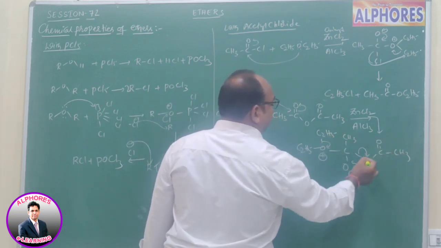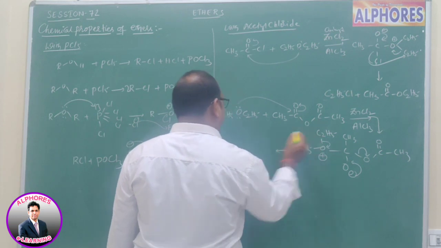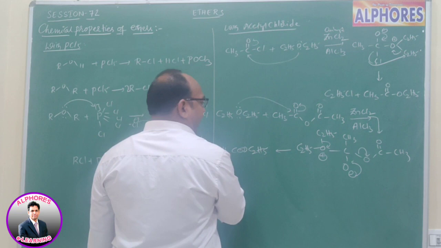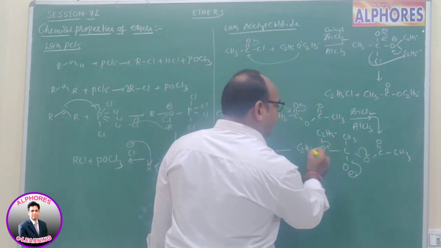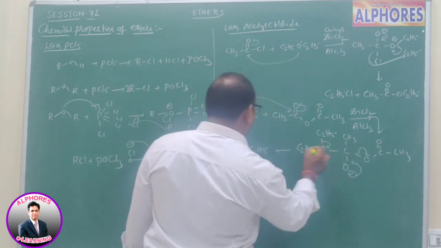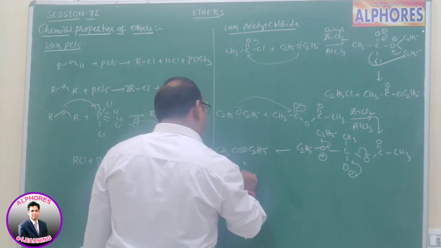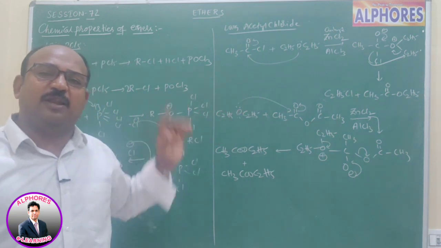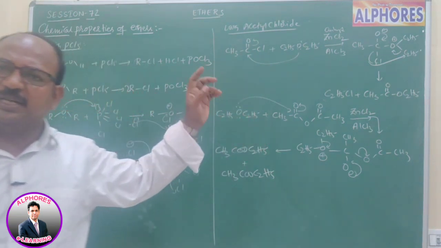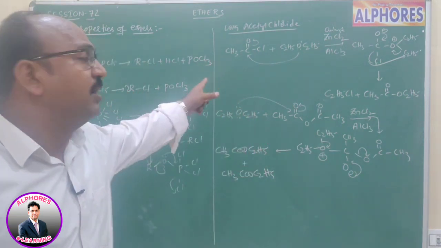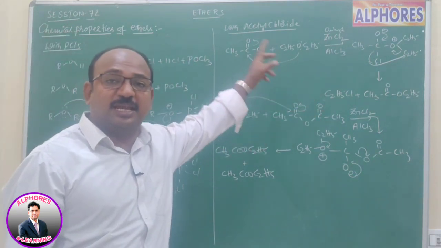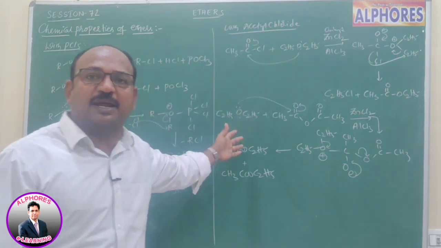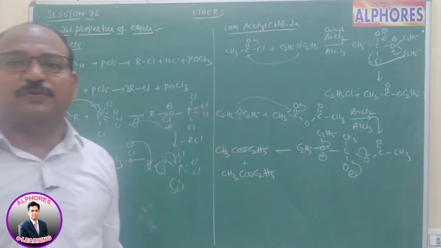The CH3COO minus takes this C2H5, and we get CH3COOC2H5, ethyl acetate. And what remains is CH3C(=O)OC2H5, which means 2 moles of ethyl acetate are formed. So upon reaction with acetyl chloride we get one ester and ethyl chloride, whereas with acetic anhydride we get 2 moles of ester.